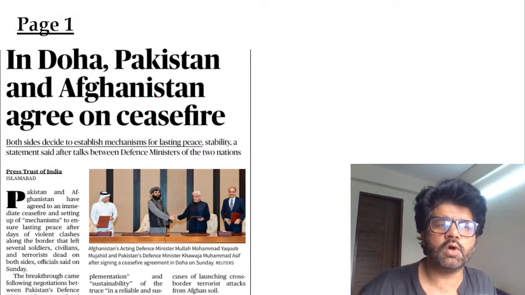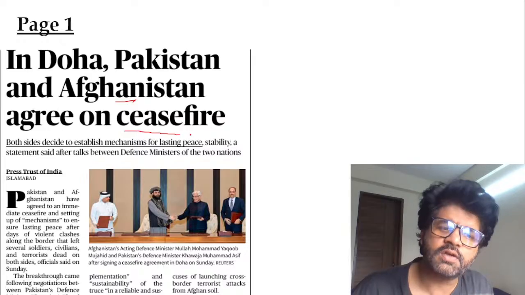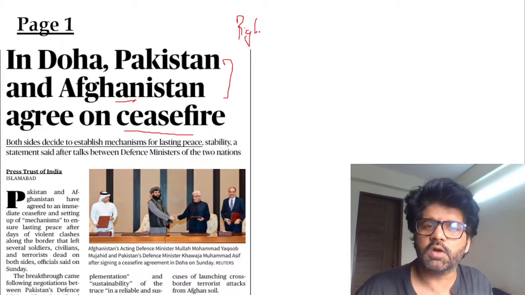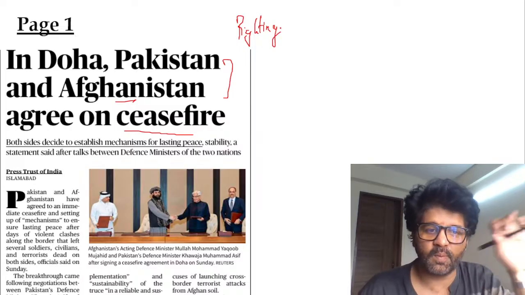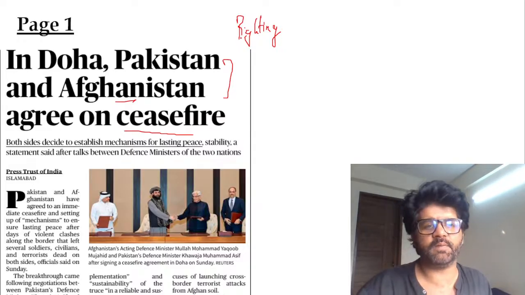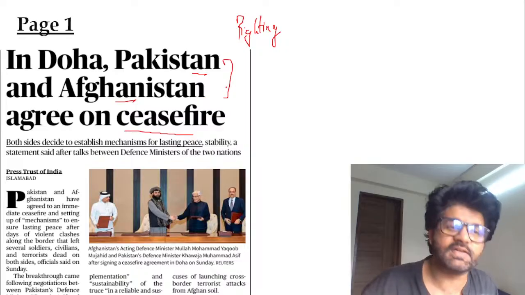Now, page number 1. Doha: Pakistan and Afghanistan agree on ceasefire. Why are these two countries fighting? See, what we do with Pakistan, we bombard their terror regions when they do something stupid like Operation Sindoor. Similar kind of stuff is done by Pakistan in Afghanistan right now.